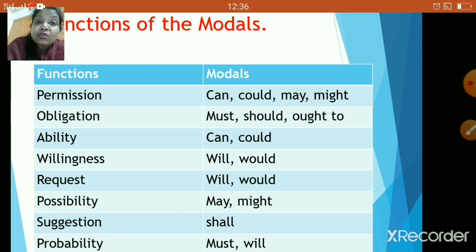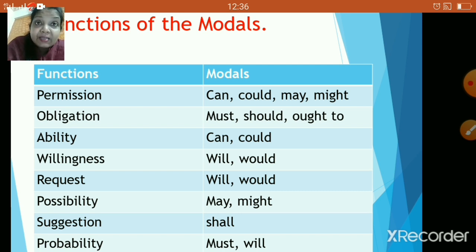Now the next is possibility. In possibility, that means there is a possibility that things might happen. So you can use a sentence something like, they might attend the award ceremony tomorrow night. They might attend, right?